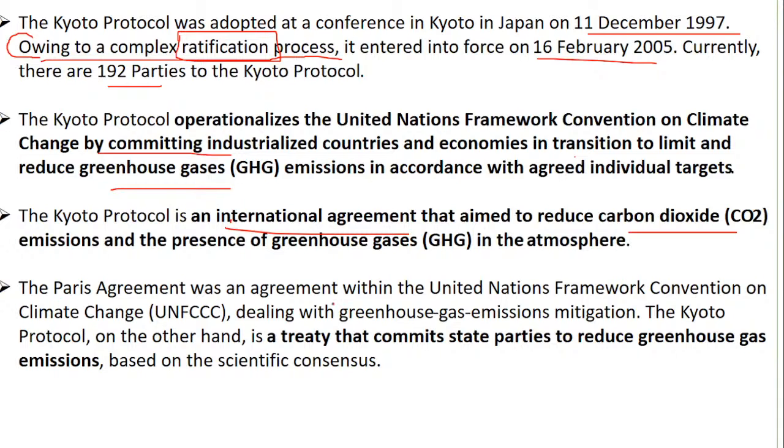So the Paris Agreement was an agreement within the United Nations Framework Convention on Climate Change dealing with greenhouse gas emissions, okay?